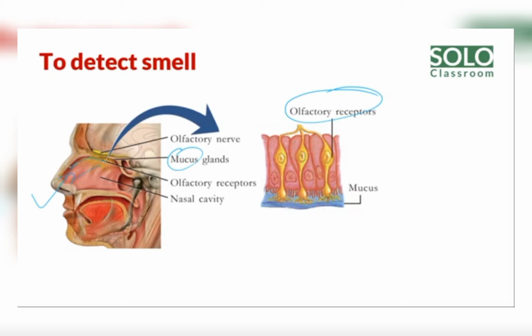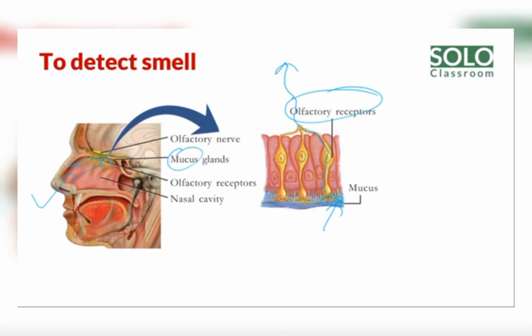Atmospheric air particles enter through the nasal cavity by the nostril. This is the nostril. In the nostril, the air particles, known as aromatic particles, diffuse in the air and enter the nostril, and reach the mucus membrane. The olfactory receptors are stimulated, and when they are stimulated, impulses are produced.